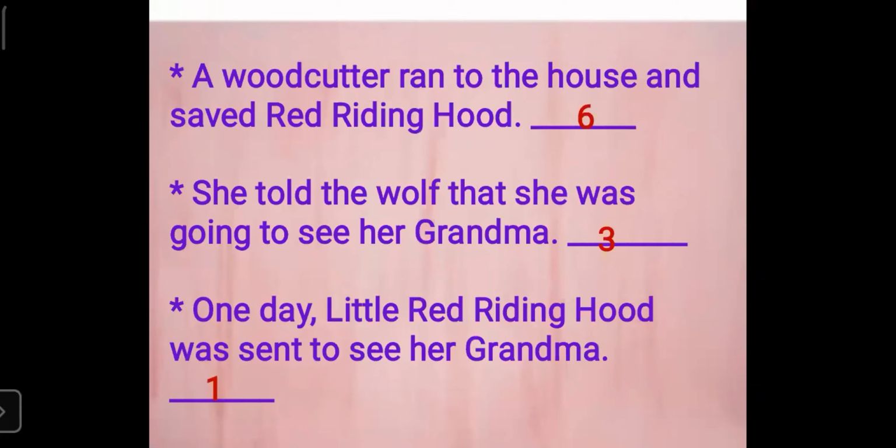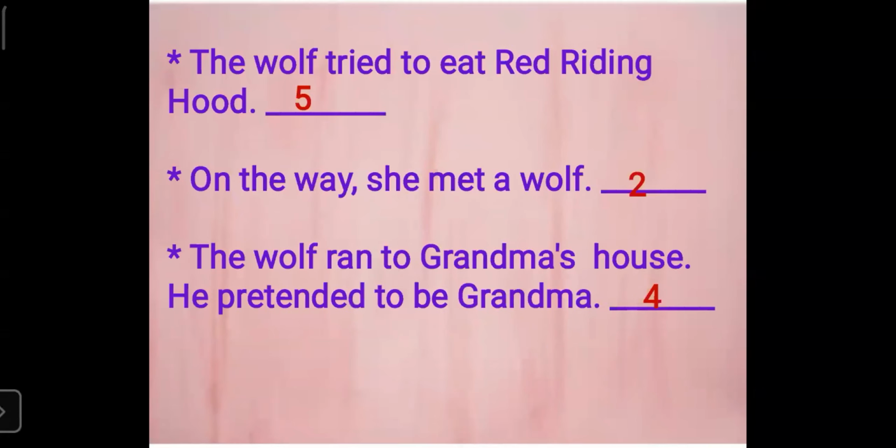Then she told the wolf that she was going to see her grandma. So when she meets the wolf, she is telling the wolf that she is going to meet her grandma. So I put here number 3. The wolf ran to grandma's house. He pretended to be grandma. So that happens next. So I put here number 4. Then the wolf tried to eat Red Riding Hood. That happens next. So I put here number 5.